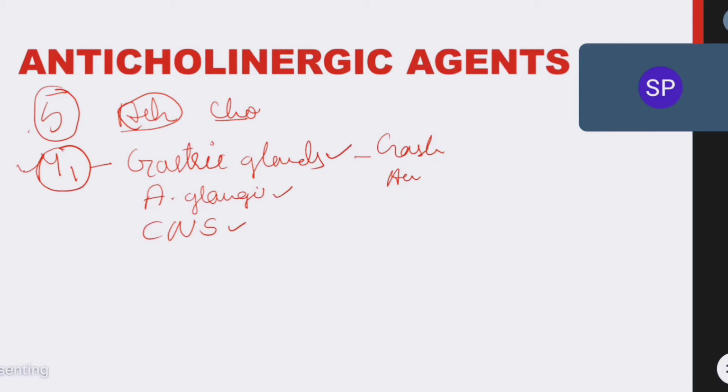Anyways, when M1 receptor is activated, what will happen? It will increase all gastric hormones. On autonomic ganglia it has a wide variety of uses, and in the CNS it increases cognitive power. Cognitive power means it increases memory power. So this is about M1 receptors.